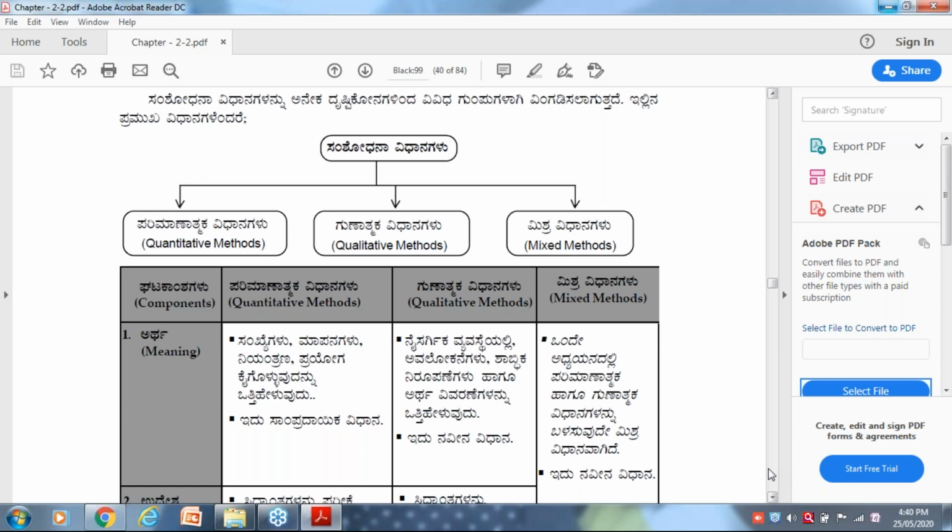Quantitative research methods are one of the traditional methods. Quantitative technique is a very traditional, good old method where you are supposed to use numbers, measures, controlling, like that. I mean to say that quantity is nothing but a number, right? It is based on empirical evidence, number evidence, right?